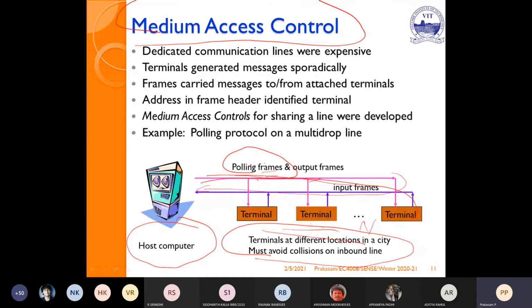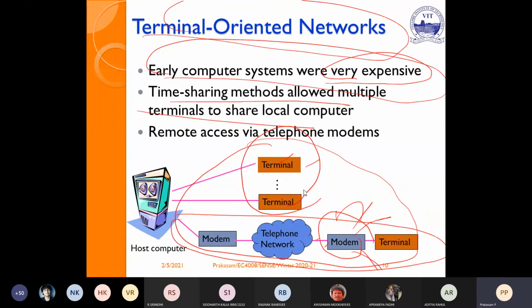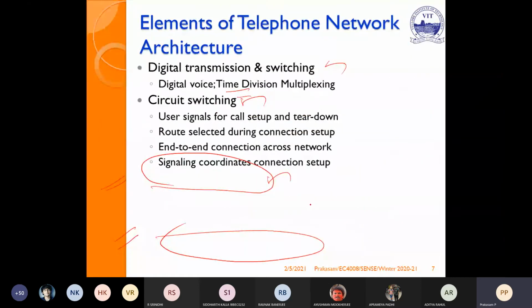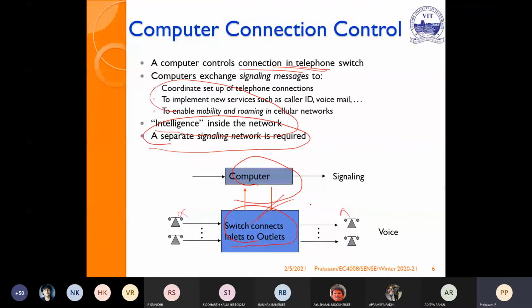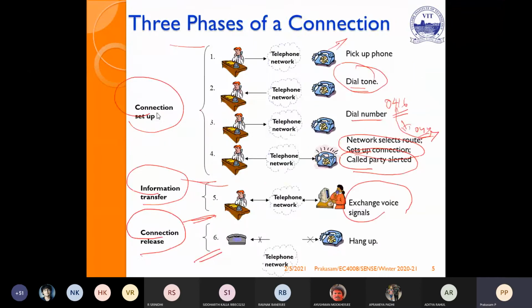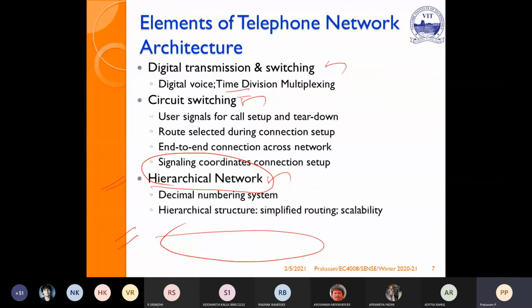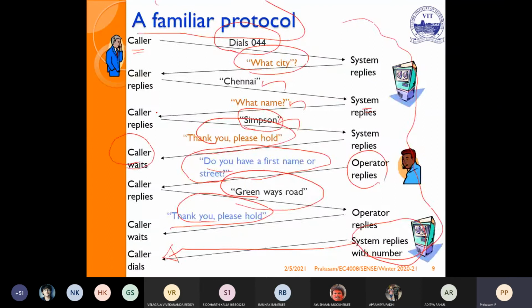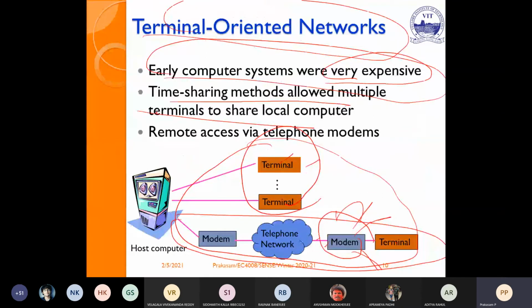Once the connection has been established, the same polling frame is used to send the output frames. In the conventional circuit switching, you need N connections. If you go for sharing of the medium, only one cable is required for the downlink and one cable for the uplink.